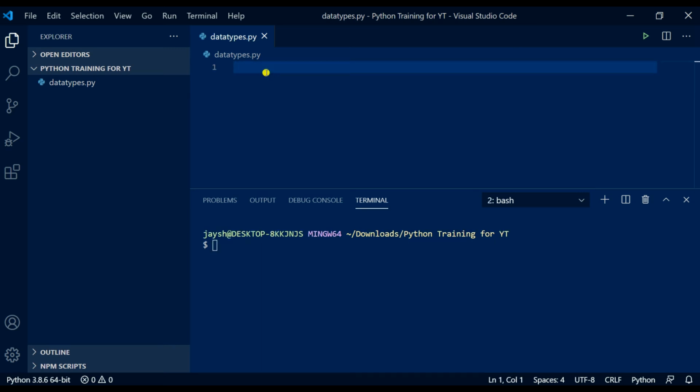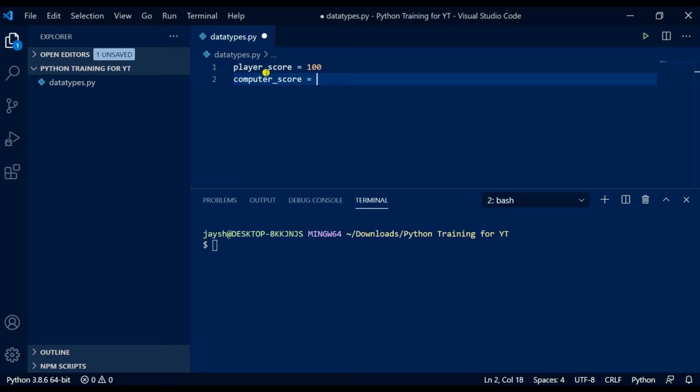Okay, so here we are. We have our next data type, which is Booleans. This is our final data type we're learning in this lesson. So a Boolean value is simply a true or false value. You can use it to check if a value is equal to, greater than, or less than another value. So ways that we do that. Well, let's first put some variables in with some values. So let's say we had an application, or let's say a game that stored player score as an integer as 100, and we had the computer score as an integer as 50.